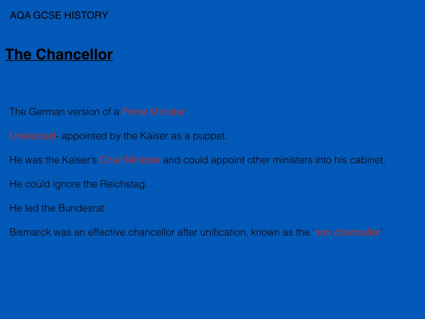So the Chancellor, you could argue, is of great importance. They're kind of one of the main figureheads. They carried out what the Kaiser wanted, but they were also unelected, which is an important bit to write. Bismarck was an effective Chancellor before he got dismissed by the Kaiser. He was also known as the Iron Chancellor, which would be quite a good thing to remember.